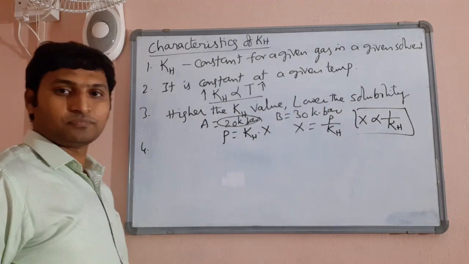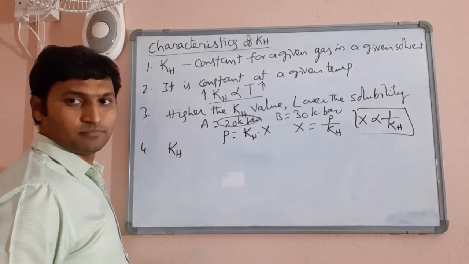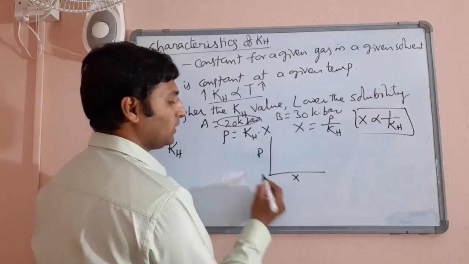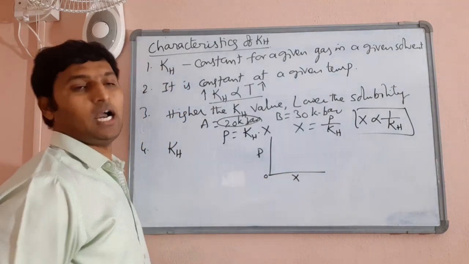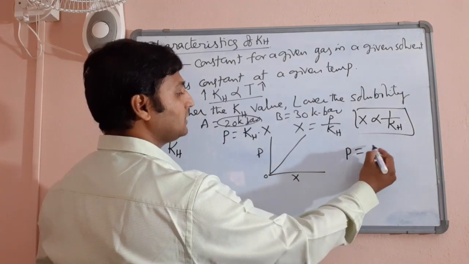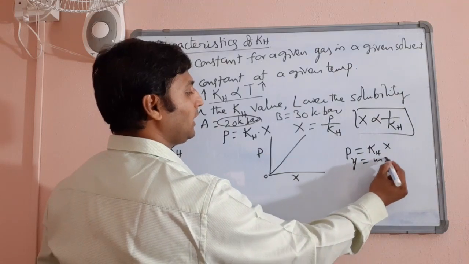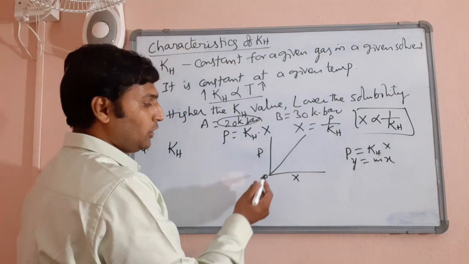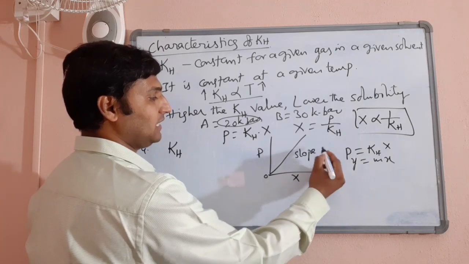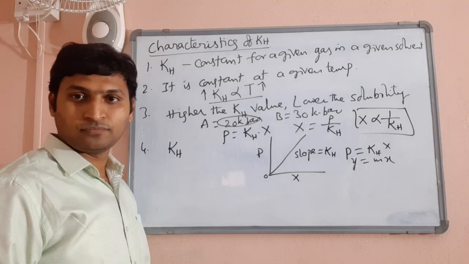Then comes, see, how do you obtain KH? It's so simple. Draw a graph for pressure versus mole fraction of gas. Obviously, you are going to get a straight line passing through the origin because the relation is P is equal to KH into X, that is Y is equal to MX. So you are going to get a straight line passing through the origin, and from the slope of this curve, you are going to get the KH value, obviously.